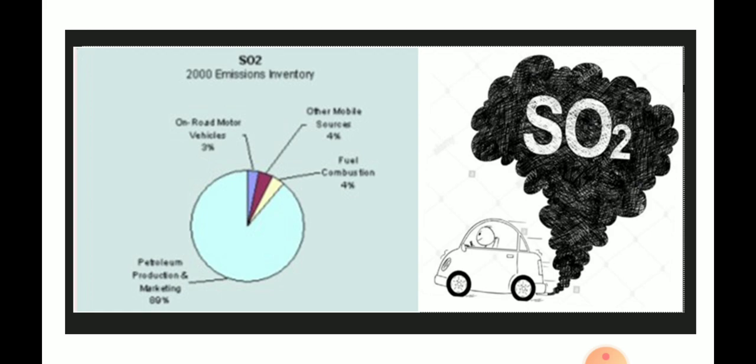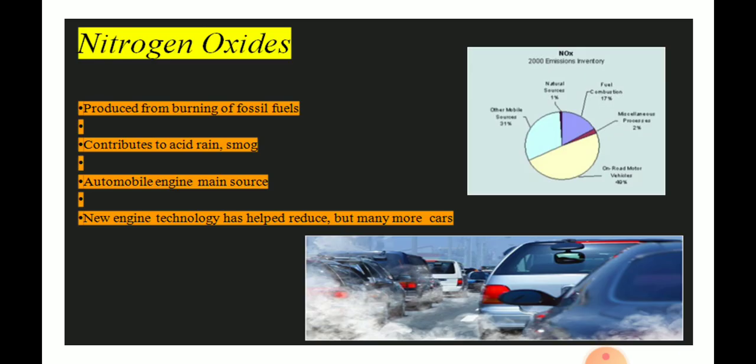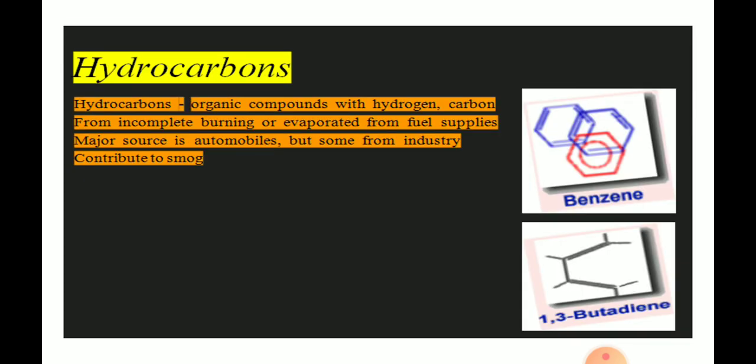The next gas is sulfur dioxide. It is mostly emitted from automobile vehicles and industries. The next gas is nitrogen oxide. It is produced from the burning of fossil fuels, and it also contributes to environmental and climatic changes such as acid rain and photochemical smog. The automobile engine is the main source of nitrogen oxides, and new engine technology has helped reduce them, but many more cars still release nitrogen oxide gas.